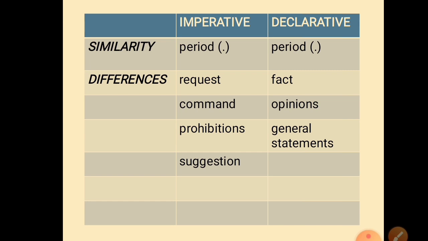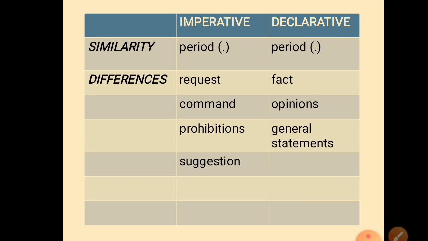Why? Because the similarity of imperative and declarative is they end with a period. And basically, when we analyze a sentence and it ends with a period, we get confused if it's imperative or declarative, because they always end with a period. There is a difference with that.